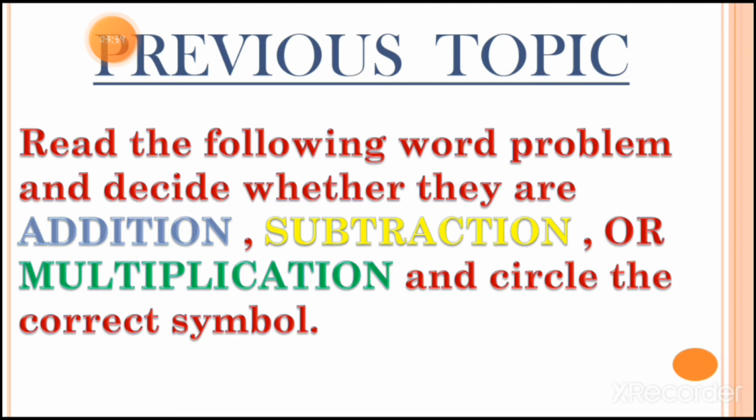We are not going to solve the sum, we are not going to count the sum, we just circle the correct symbol of addition, subtraction or multiplication. We had done just this thing only, nothing else. So we are going to understand this topic with the help of some examples.